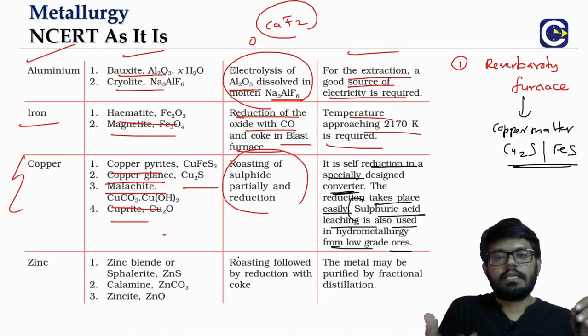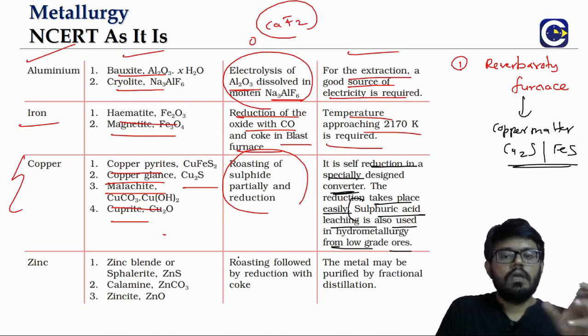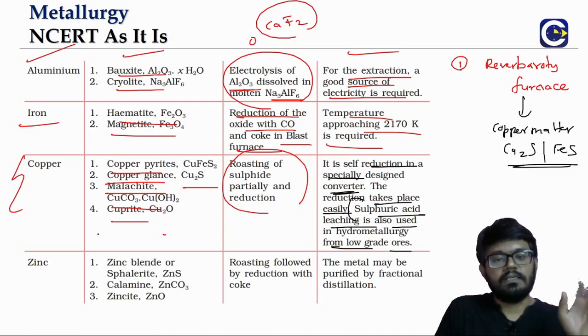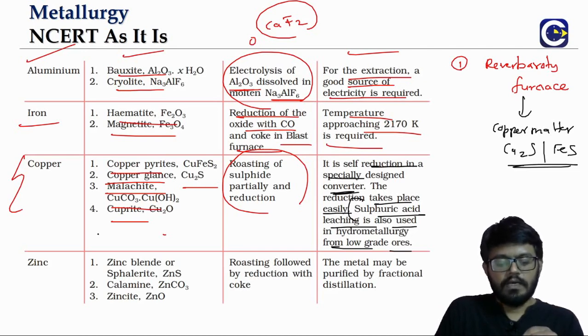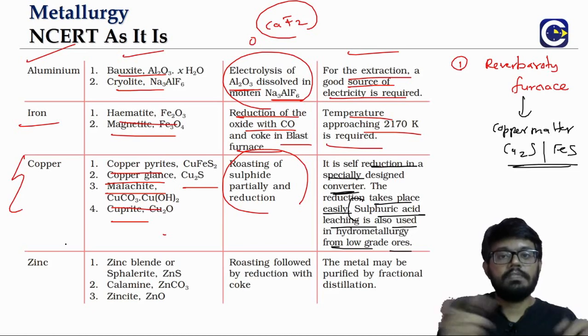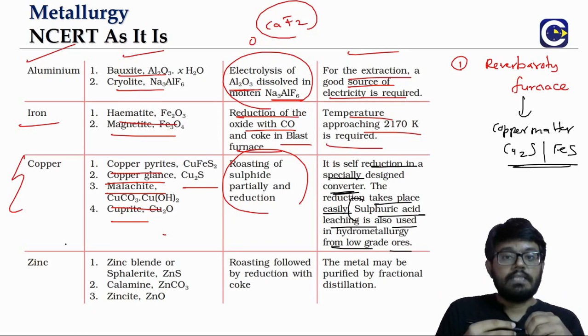We can even use slightly more reactive metals like iron or zinc. We have also discussed why we rather prefer iron than zinc in terms of cost, because while the displacement reaction of copper with zinc may be more feasible, in terms of economics, it is better to do it with iron, because iron is relatively cheaper.